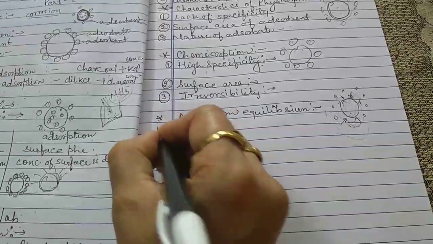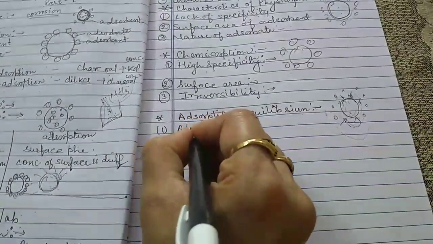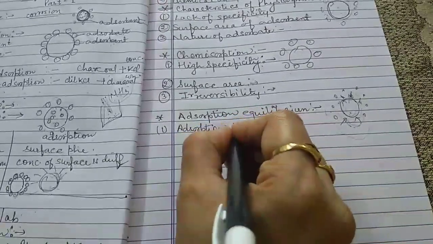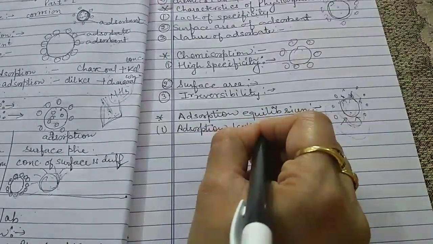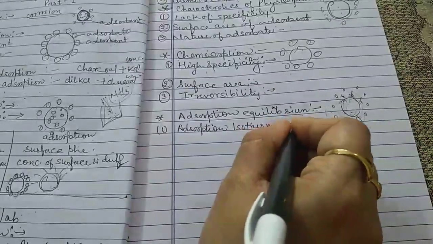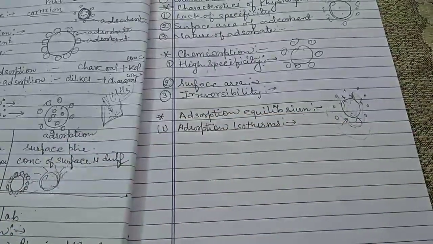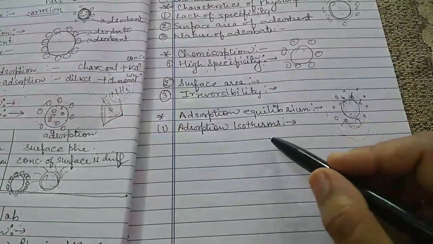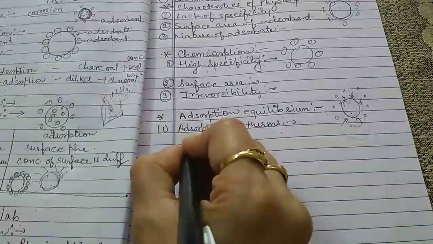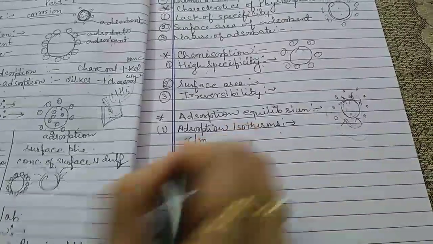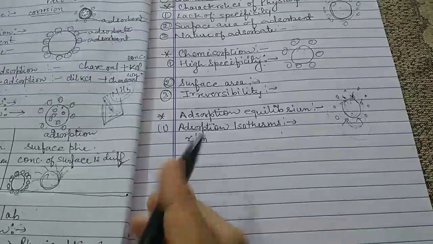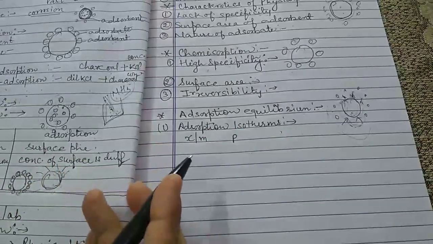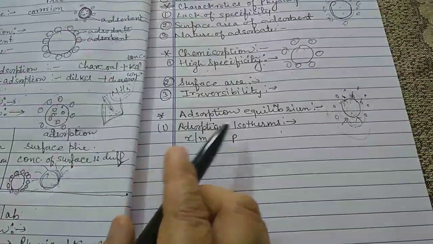Now come to the main topic, that is adsorption isotherms. Here the main topic is the adsorption isotherm. A graph between x upon m and p at a constant temperature is called an adsorption isotherm.